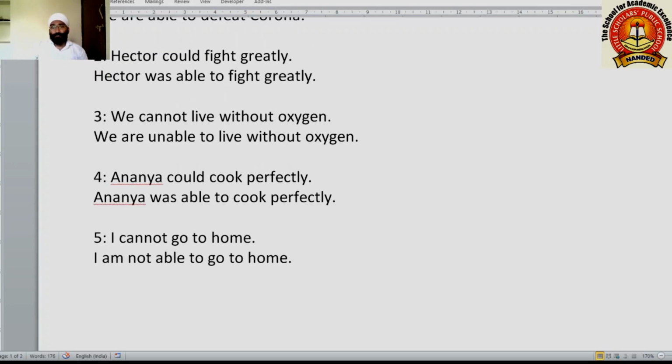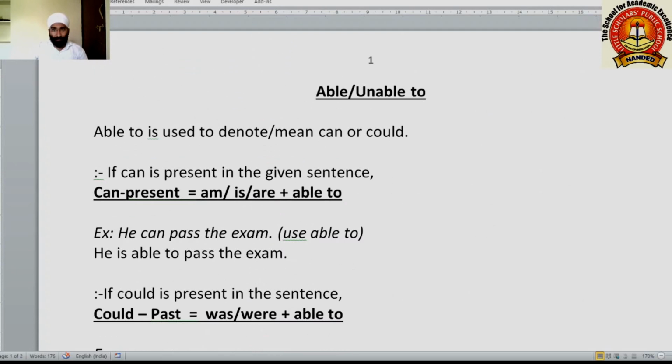This is how we have seen how to use able and able to in the sentences of can or could. Sometimes able and able to sentence will come to you and you will be instructed to use can instead of it. So understanding the sentence, you have to do that. Process will be same. No change of tenses, no other change.